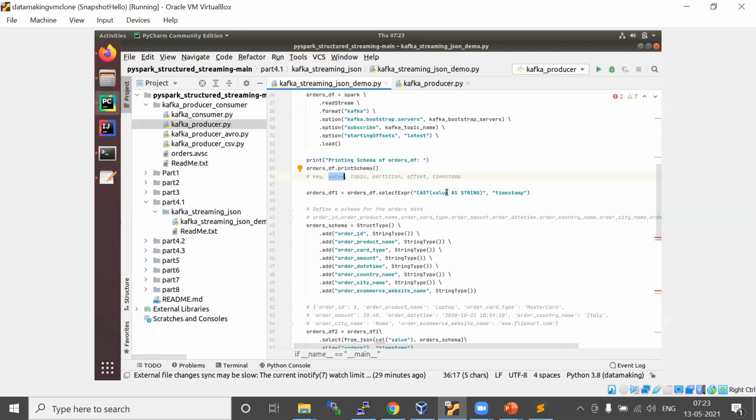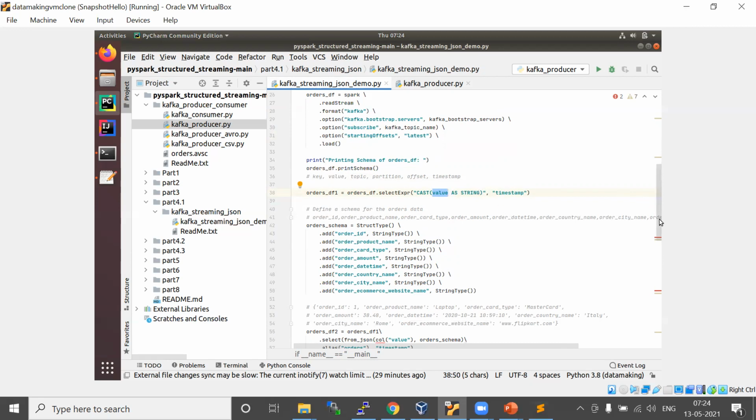Here in Spark structured streaming, you can select the columns. This is a data frame, and you are going to select a couple of columns. I'm interested only in the value column because that has the message, and the timestamp. While picking the value column, I'm going to typecast it from bytes. If you want to make it a string, you can just say value as string. This is a SQL expression, so it will convert that column into string.